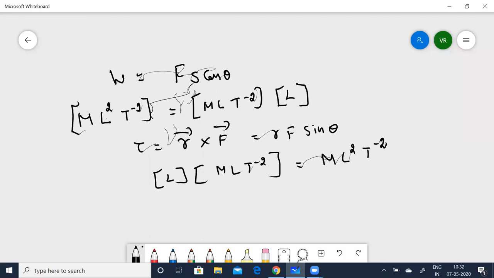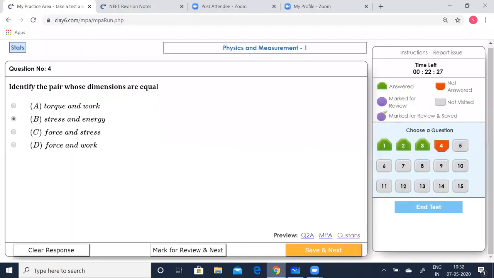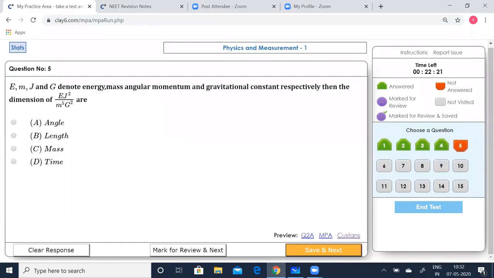So we can see that torque and work have equal dimensions. So A is the correct option: torque and work. Save that. Next, going to the fifth question.